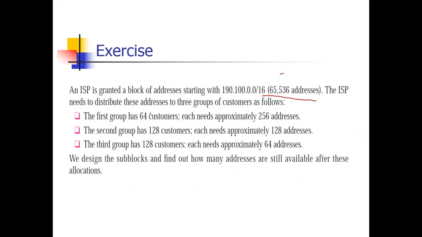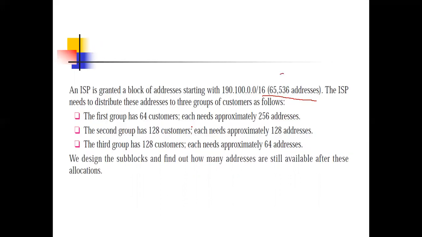Now the ISP needs to distribute these addresses to 3 groups of customers. The first group has 64 customers and each customer wants 256 addresses. The second group has 128 customers and each customer needs 128 addresses. The third group has 128 customers and each needs 64 addresses. Now how to design the sub-blocks and how to find the addresses, and what addresses are still available, that also.